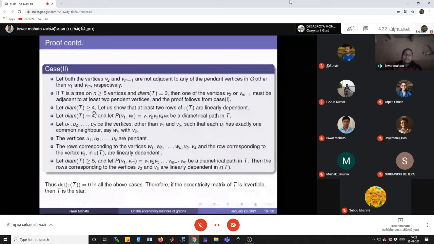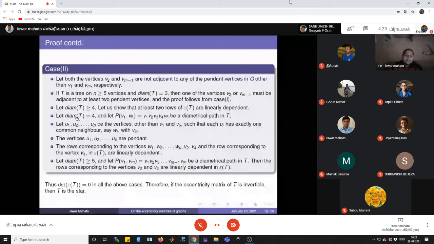Now for diameter 4, we consider the diametrical path V1, V2, V3, V4, V5. See, V2 and V4 are not adjacent to any pendant vertex.